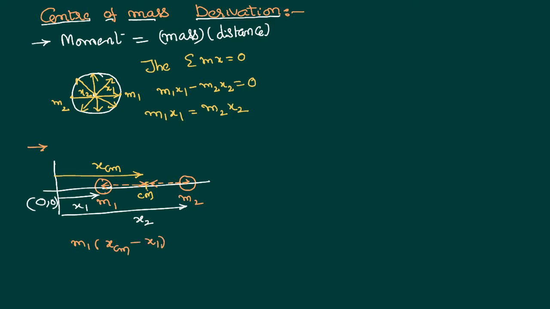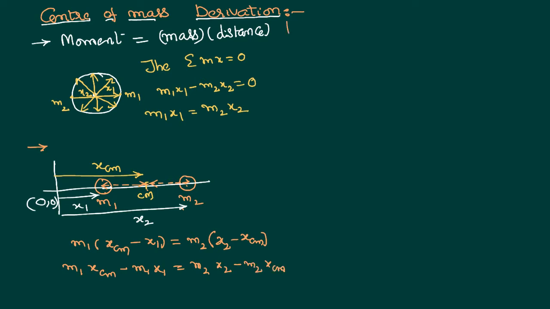The distance between m1 and the center of mass is xcm minus x1, which equals m2 into the distance between center of mass and m2, that is x2, the distance of the second particle from the origin, minus xcm, so x2 minus xcm. We can further simplify this as m1 xcm minus m1 x1 equals m2 x2 minus m2 xcm.